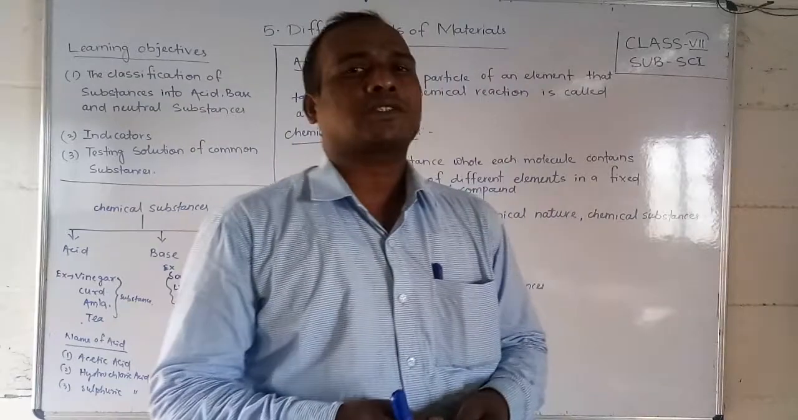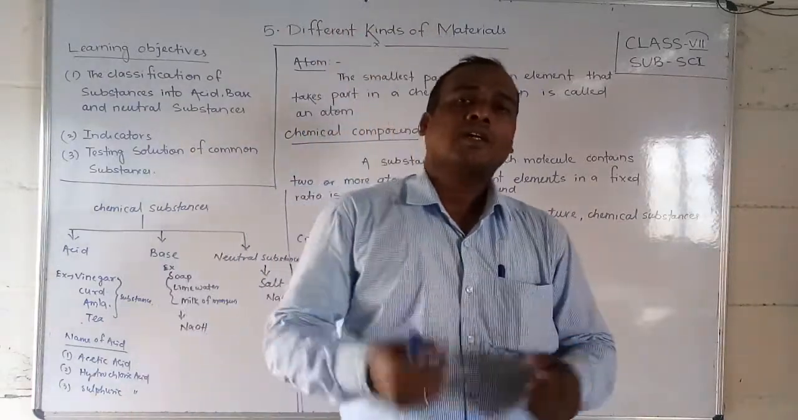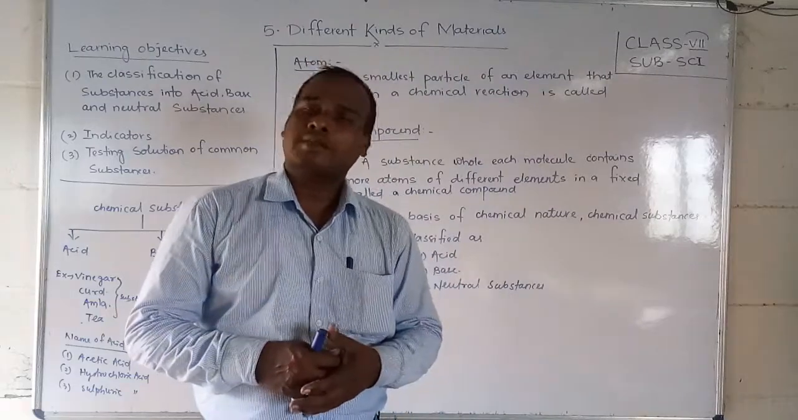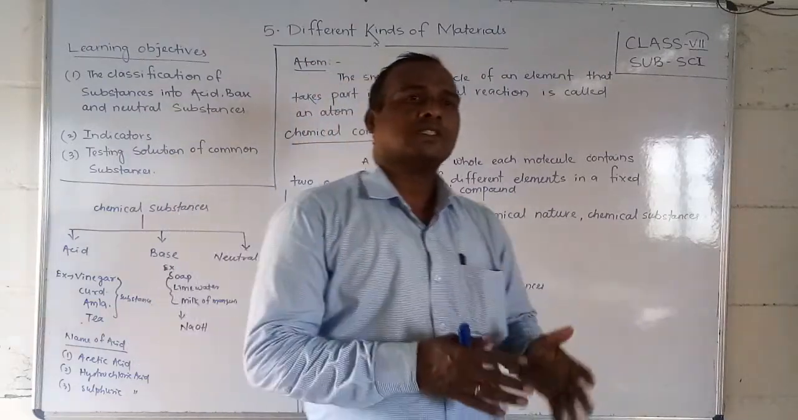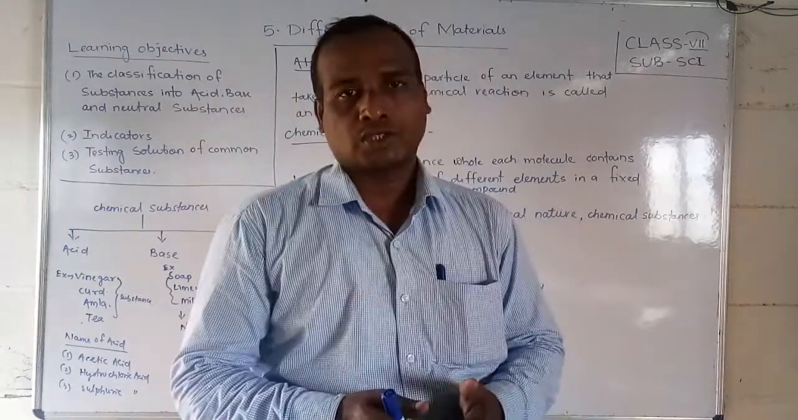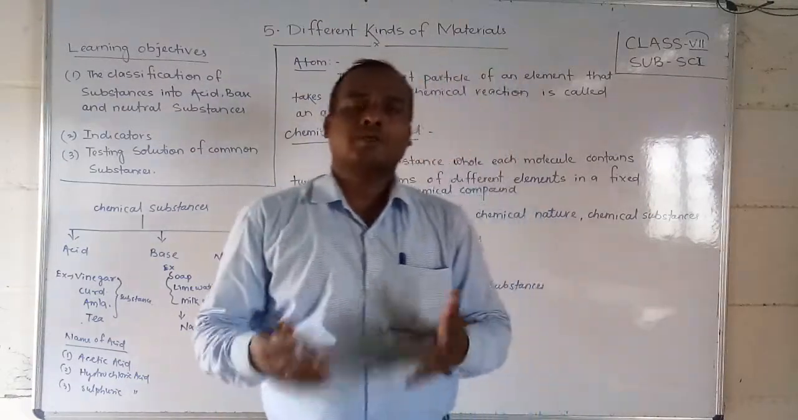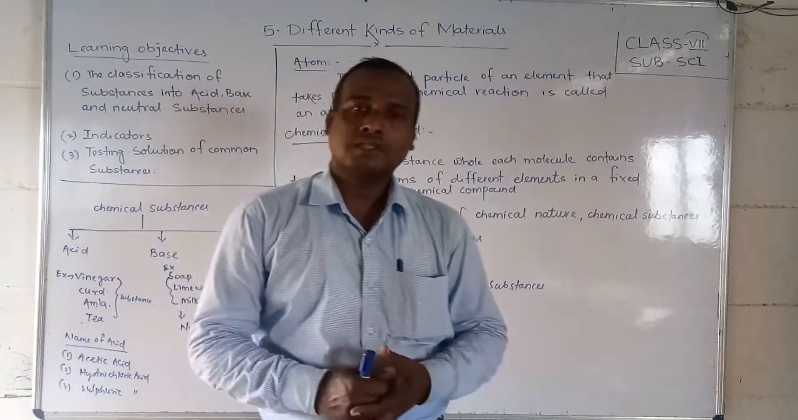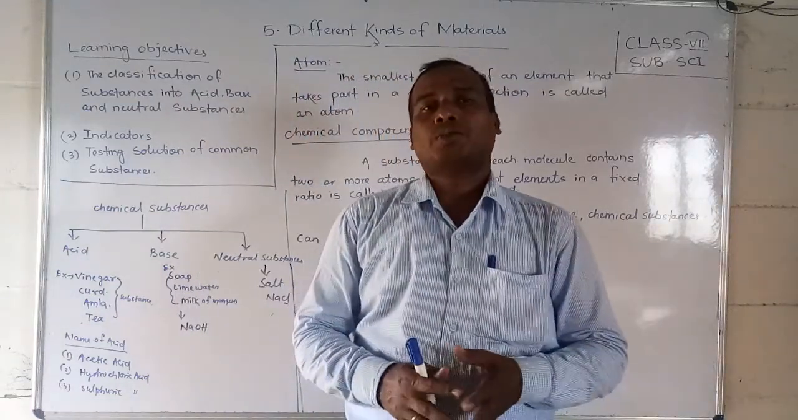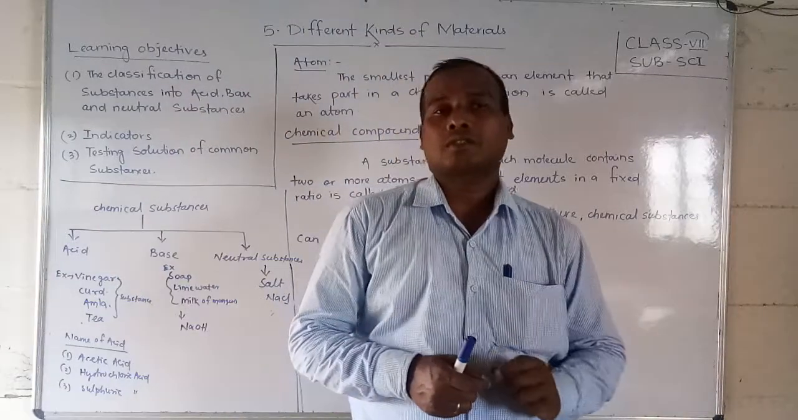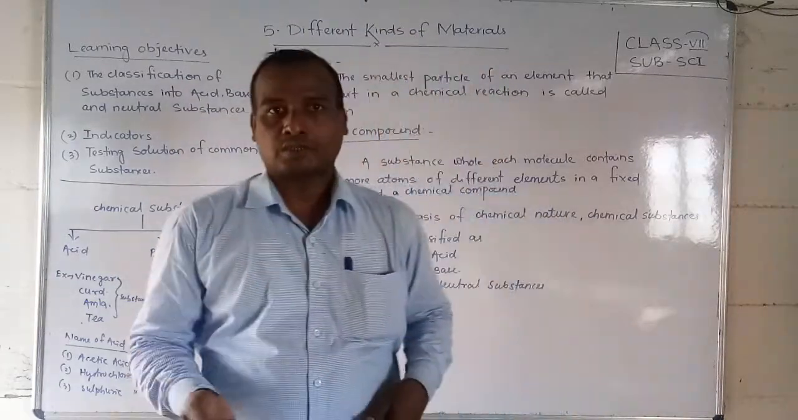Students, every substance is made up of atoms or elements. Every substance is made up of atoms. One, two or more atoms are combined together to form substances or materials. But students, what is an atom? An atom is the smallest particle, one teeny particle of the substance.